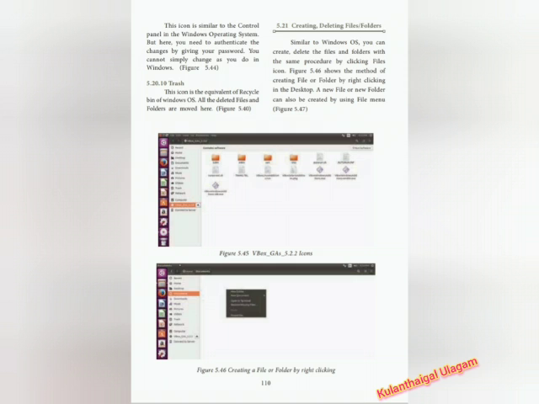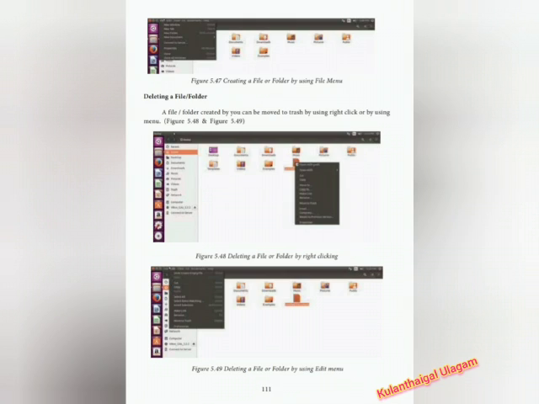Deleting files or folders. Similar to Windows OS, you can delete files and folders with the same procedure by clicking the file icons. A new file or new folder can also be created by using the file menu. Deleting a file or folder. A file or folder created by you can be moved to trash by using right click or by using the menu. The first image is deleting a file or folder by right clicking.